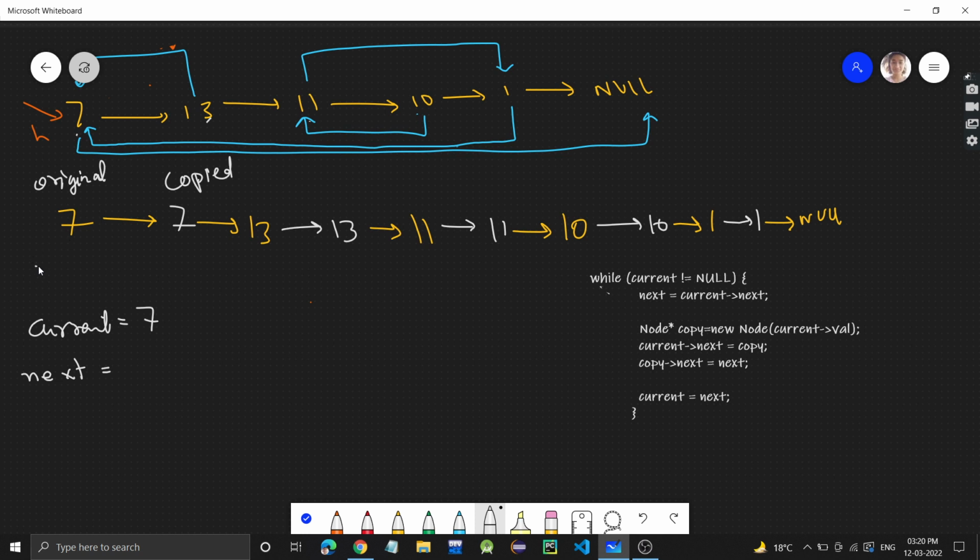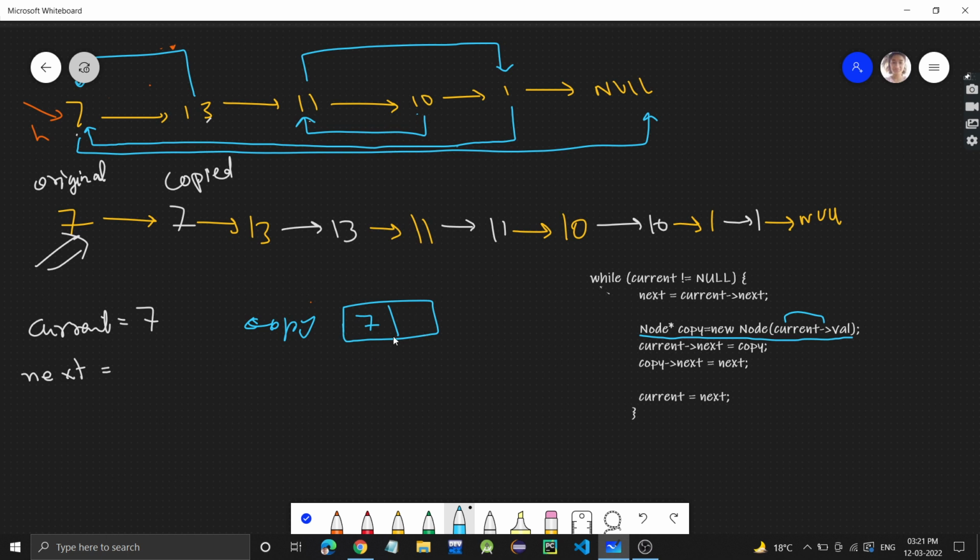Now we are creating this linked list, right? That is, we are adding the copied node after the original node. So let's see how we will do that. This is the original node, or original linked list. So see, first of all, current is not equal to null. Current is right now 7. What we will do, we'll make a copy of the current node. This copy we are making of this current node 7.